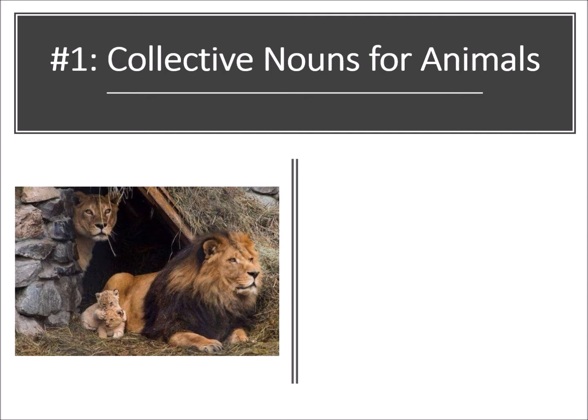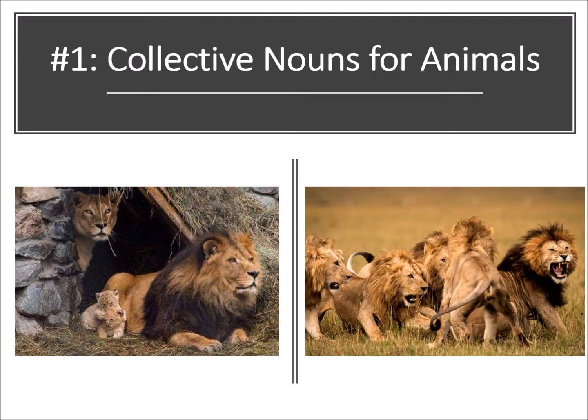What is this? As you can see, a lion, two cubs and a lioness there. A lion roars loudly. They are in a big hole, in a cave. What do you call a cave? Yes, it's a den. The place where a lion lives is a den. The second one, they are on the field, so we have the whole group of lions there. So how to describe these two groups of lions? Do they use the same collective nouns? We can have two different collective nouns for these two pictures.